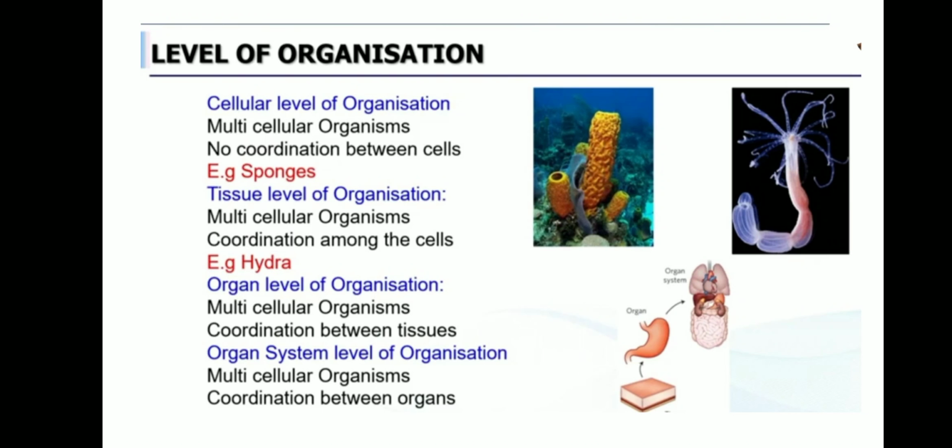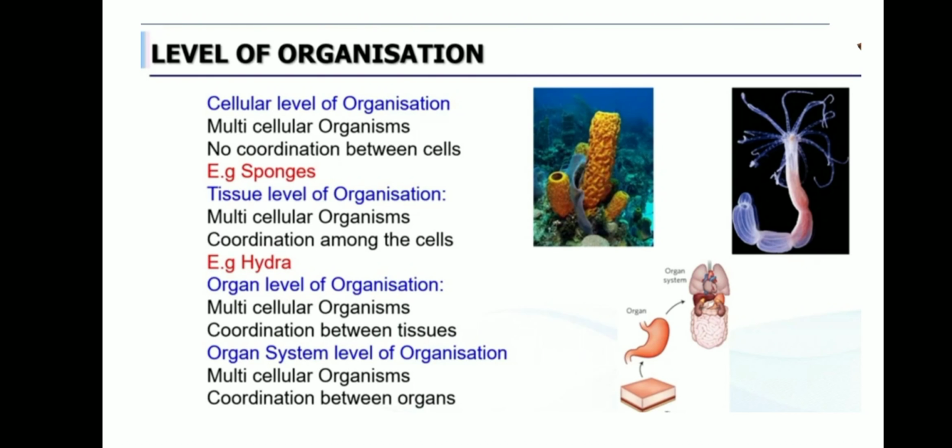Multicellular organisms only. So here, under cellular level of organization, there is no coordination between the cells. It means each cell undergoes its own functions, for example digestion or breathing. Even if you take a single cell, each cell carries out its own digestive or respiratory properties, done by each and every cell. So there is no coordination among the cells. For example, see the first picture, sponges. That is coming under cellular level of organization.